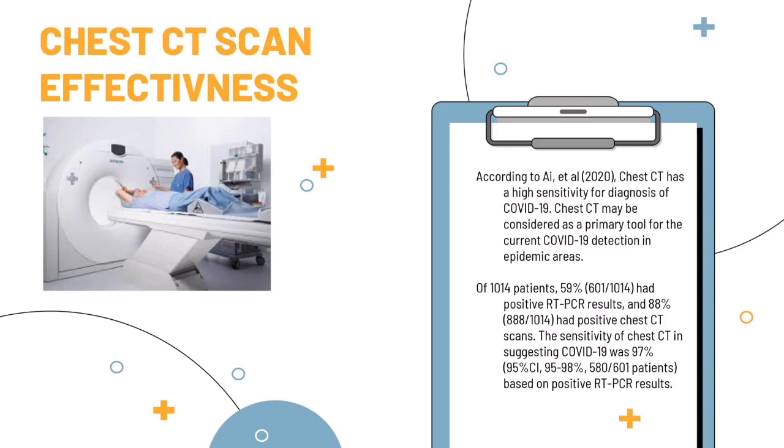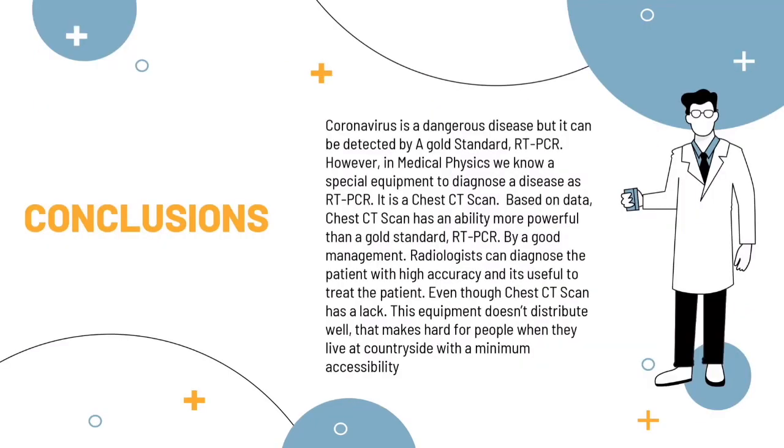In this slide, we know that of 1,014 COVID patients, the sensitivity of PCR is 88%, while CT scan is 97%. Okay, the conclusion. Coronavirus is a dangerous disease, but it can be detected by the gold standard RT-PCR.